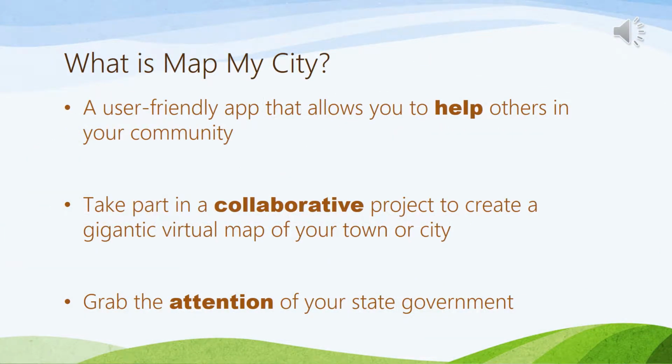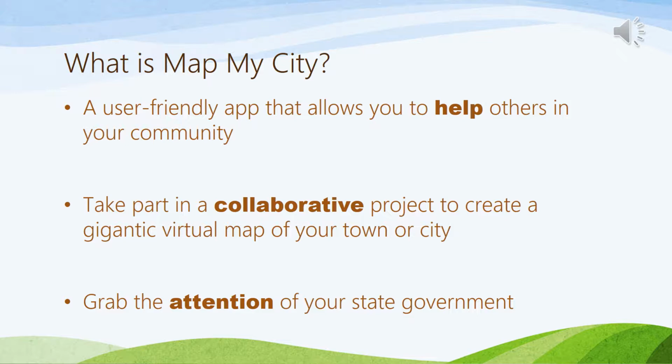Map My City is my idea for an app that allows you to help others in your community by recording your thoughts about accessibility of public spaces and rating them. When you go out and about in the community, it's as simple as grabbing your phone, snapping some photos, and making a note of any accessibility barriers you see. This project is really exciting because together we can create gigantic virtual maps of our towns and cities.